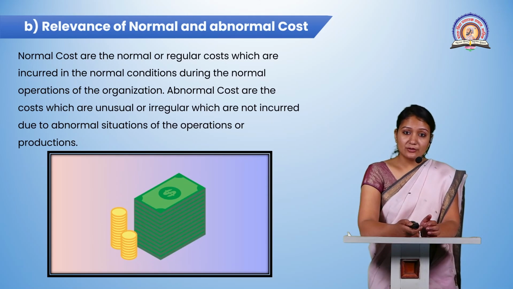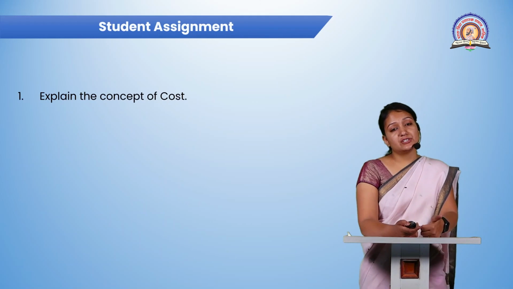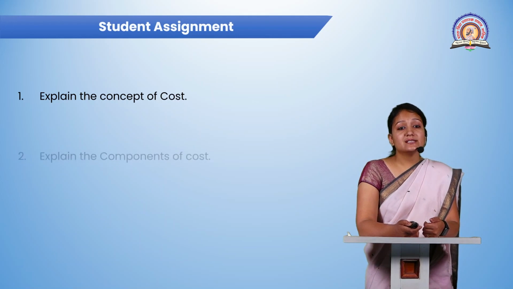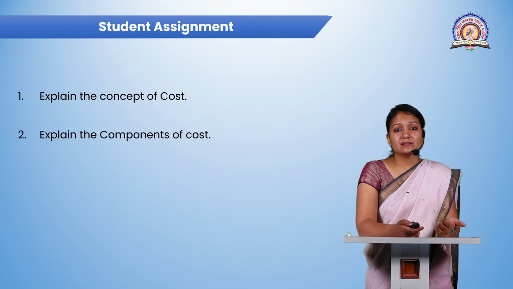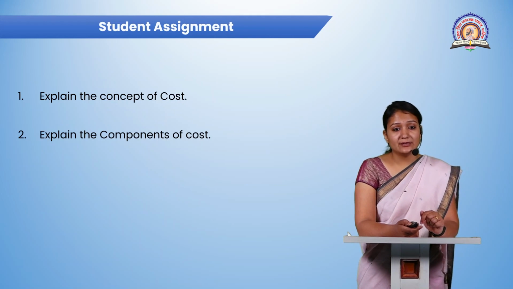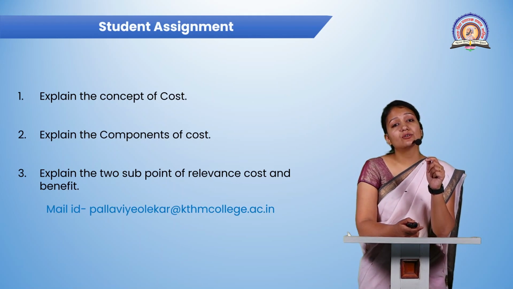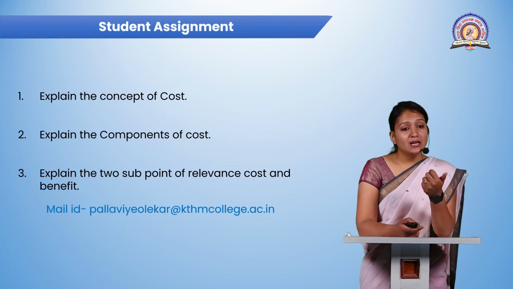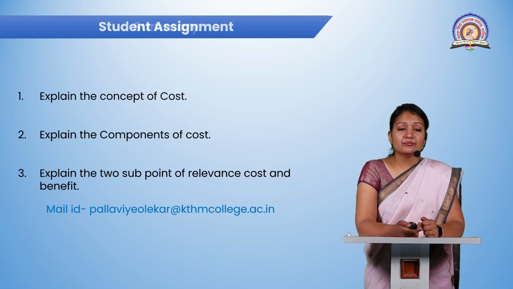Understood about this? Okay. So here is the assignment which is given to you. The very first question is explain the concept of cost. You have to explain what you mean by cost. Second, you have to explain what are the different components of a cost. Right now only we have seen the objectivity, materiality and all this. So these are the components you have to write. And the third one is explain two subpoints of a relevance of a cost and benefit. Just now we have seen the two relevance concepts of cost and benefit. After doing that, you have to mail me on the mail ID that is given to you.